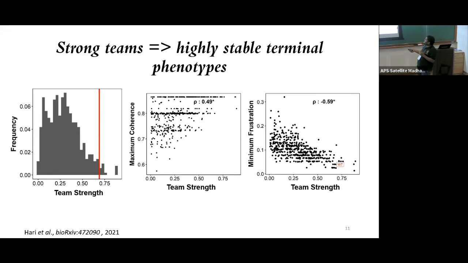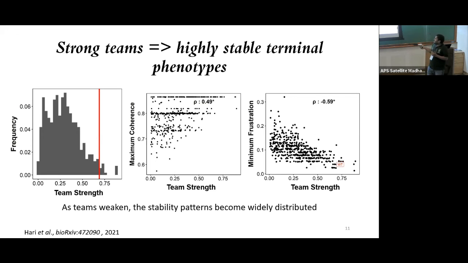And as you can see, as the team strength increases, you have a high coherence. So the terminal phenotypes are very stable at high team strengths, but at low team strengths, there seems to be some sort of a distribution, which means that if you have strong teams, then you would see strongly stable terminal phenotypes.